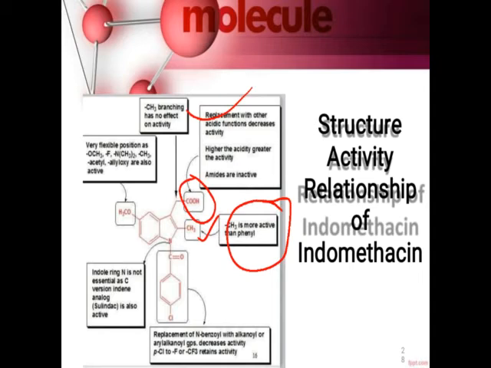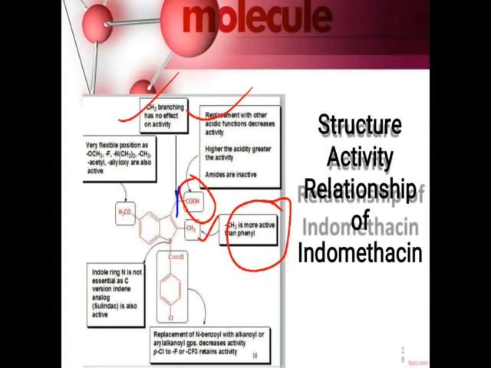So instead of COOH, if we attach an amide group, then also the activity decreases, or the drug becomes inactive. Then the CH2 which is present at this position, okay, this is CH2. Branching of this CH2 does not alter the activity. So we can branch the CH2 group, or we can keep the CH2 group as it is. It will not alter the activity.